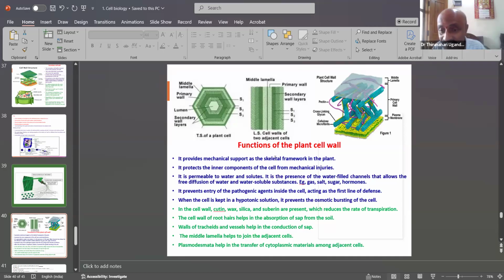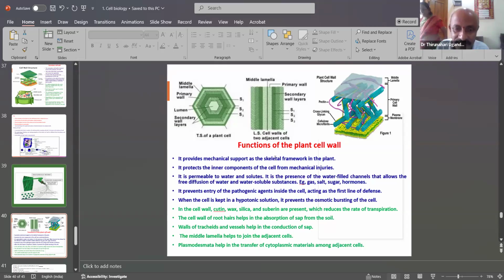It has water-filled channels and allows the free diffusion of water and water-soluble substances. Examples: gas, salt, sugar, hormones. Salt is also an example, as in pickles, mango pickles and citrus pickles, which can enlarge in size after I add salt and also capsicum powder. That is important.